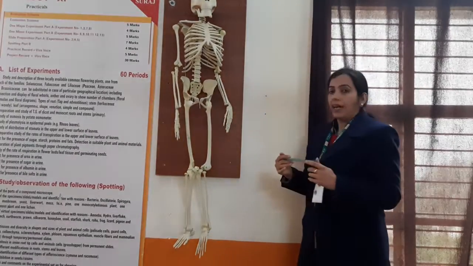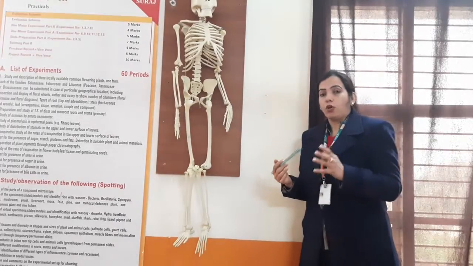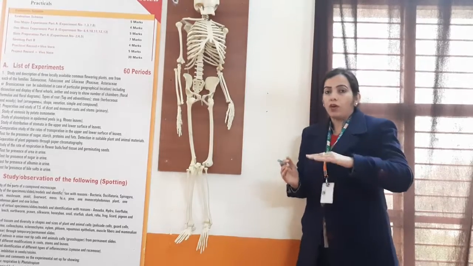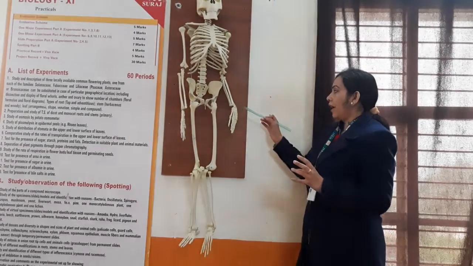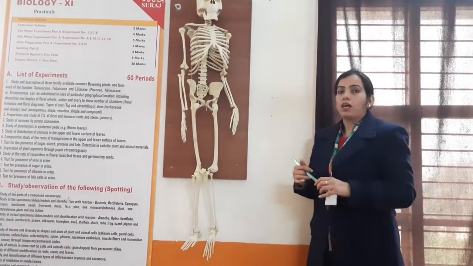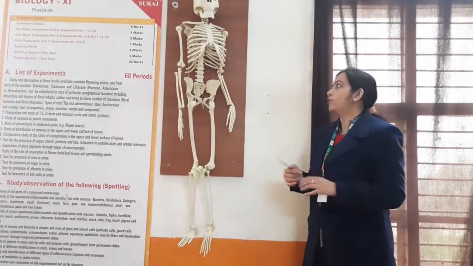And the last is the gliding joint. The gliding joint can move side to side as well as forward and backward. For example, the ankle joint and the wrist joint. These are the examples of the gliding joint. So these were the different joints.